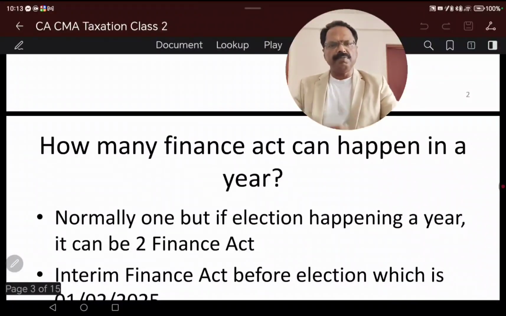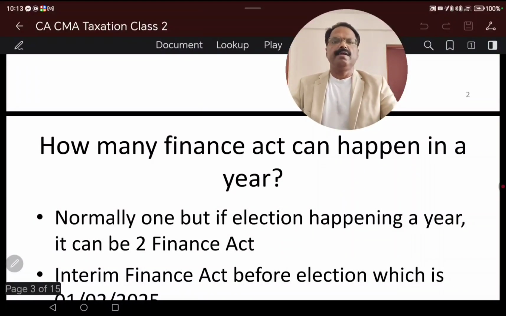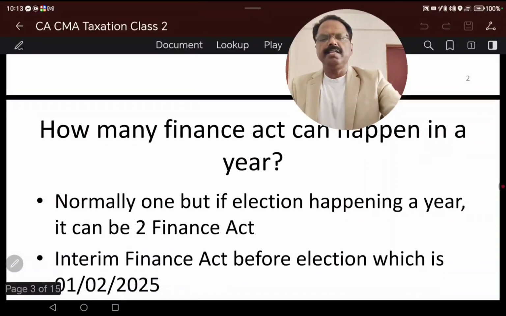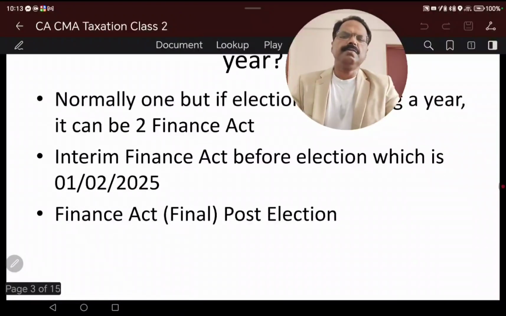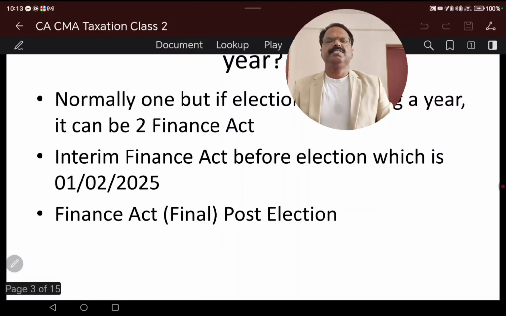But after that the election happens, in February, March or April, and the new government is also forming. In such cases, the new government has one more session, the Interim Finance Act. Again, they discuss it, and the final Finance Act is called the Finance Act, final post-election.